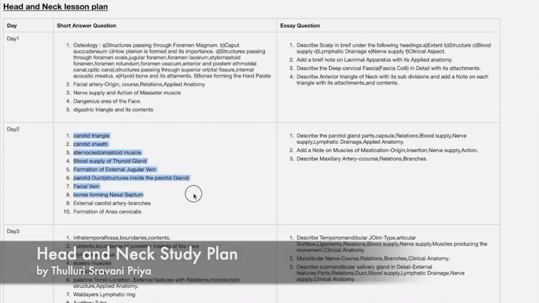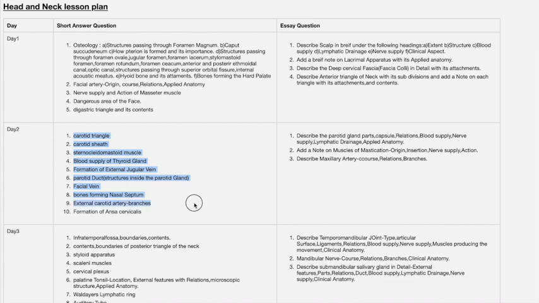This facial vein is also important. Bones forming the nasal septum. External carotid artery and its branches. There are 8 branches. How the ansa cervicalis is formed. It is covered in the cervical plexus question. So all these listed 10 short answer questions are very important. So don't skip these questions.